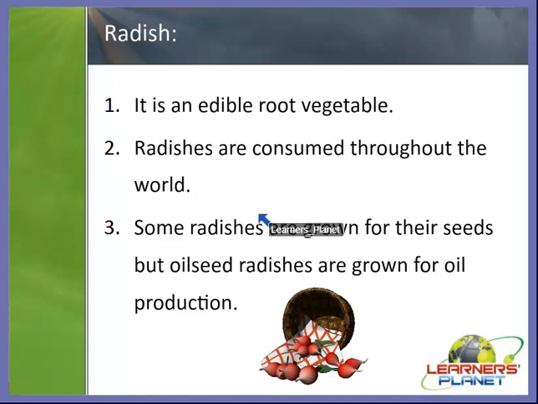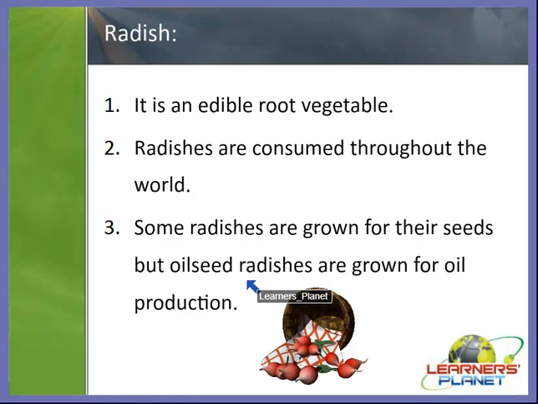Some radishes are grown for their seeds, and oil-seed radishes are grown for oil production. As you know, oil-seeds are always used for oil production. The word radish is derived from a Latin word meaning root. That is why we consider it a root vegetable, right?